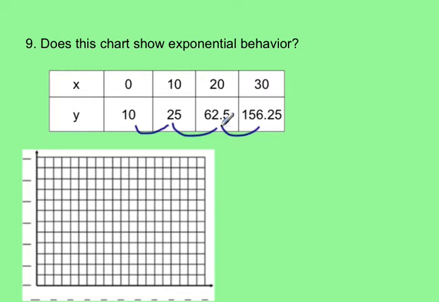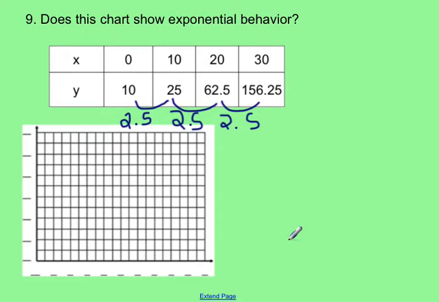So 25 divided by 10 is going to give me 2.5. 62.5 divided by 25 is going to give me 2.5. 156.25 divided by 62.5 gives me, again, 2.5. So since all of those are the same number, it does show us exponential behavior. So I'm going to go ahead and graph this. I'm going to have my y's go by tens, and my x's are going to go by tens as well.